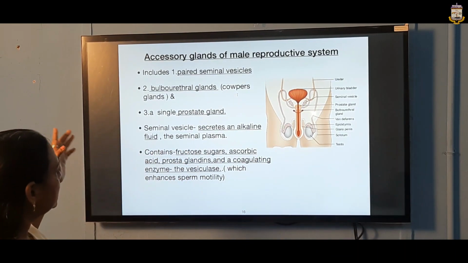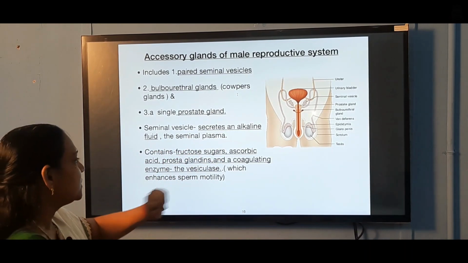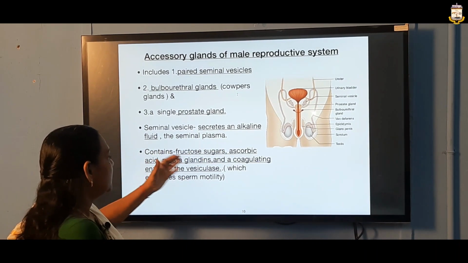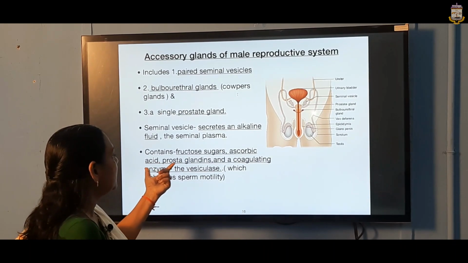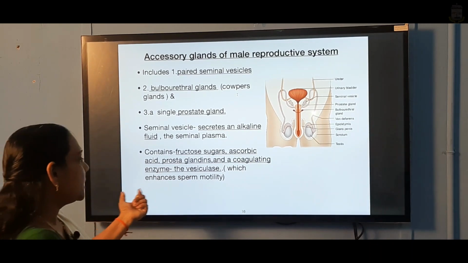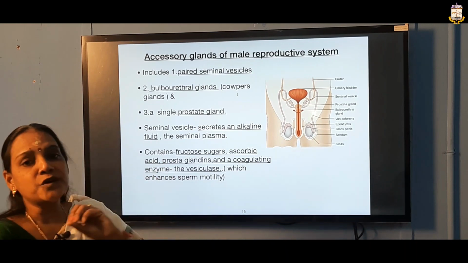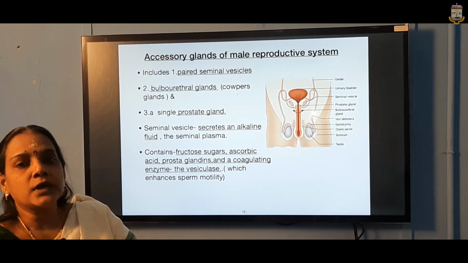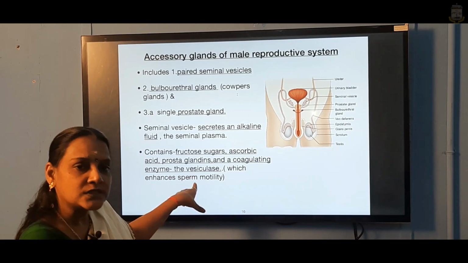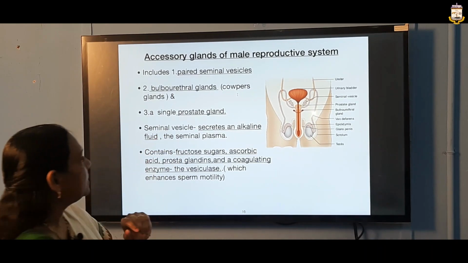The paired seminal vesicles secrete an alkaline fluid called seminal plasma. This alkaline fluid contains ingredients like fructose sugar, ascorbic acid, prostaglandins, coagulating enzymes and vesiculase. Vesiculase enhances sperm motility. Motility, whether azoospermia or oligospermia, is made possible by vesiculase, because it is the one which gives motility to the sperms. So, this is about the seminal vesicle.